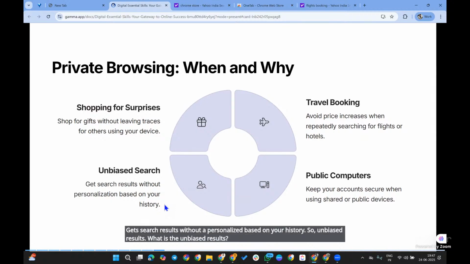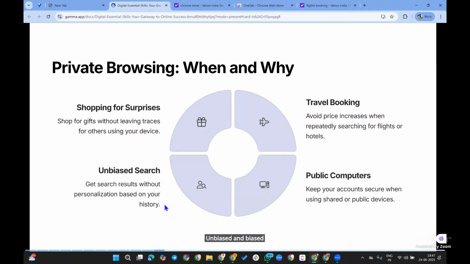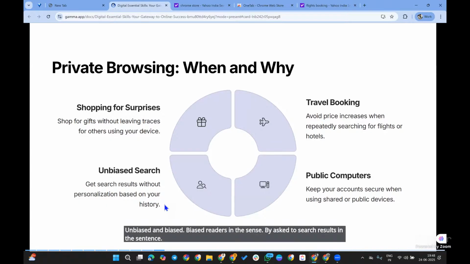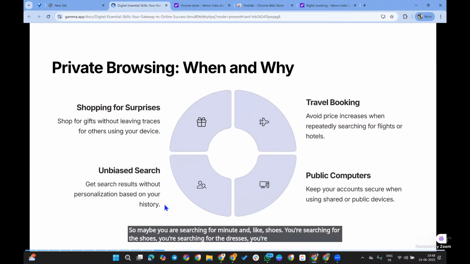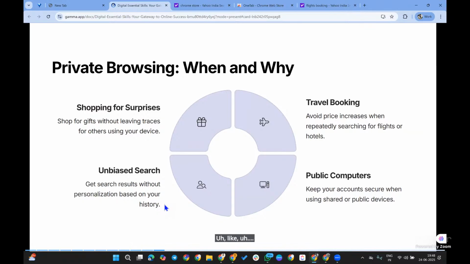Biased search results, in the sense that maybe you are searching many times for shoes, for dresses, or for famous people like Prabhas.